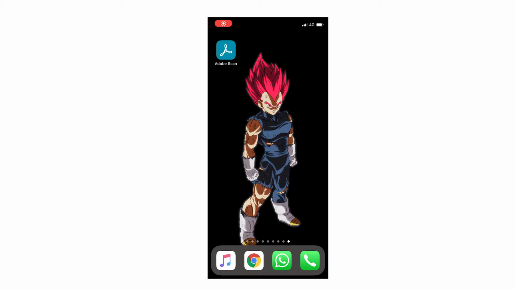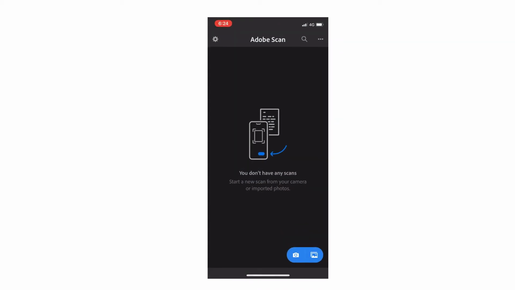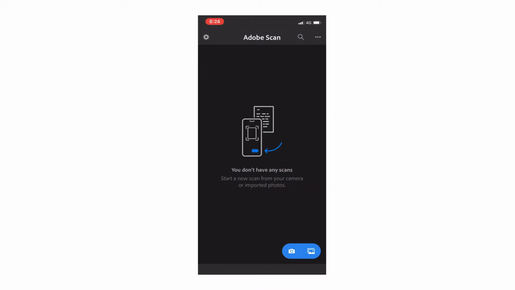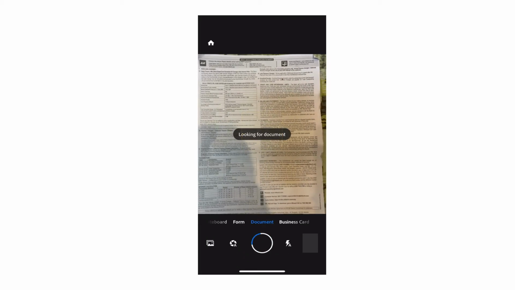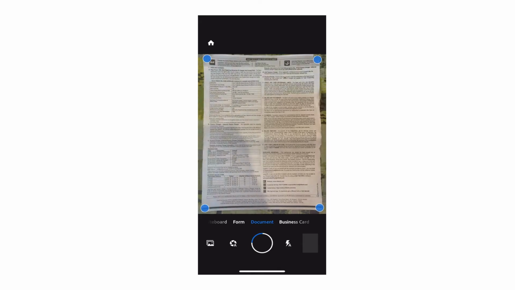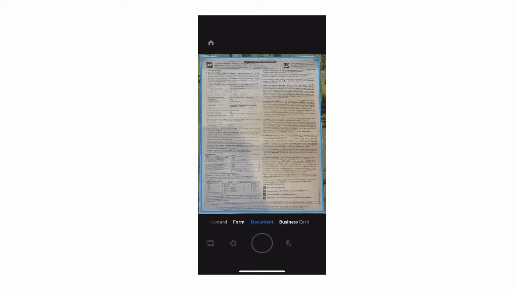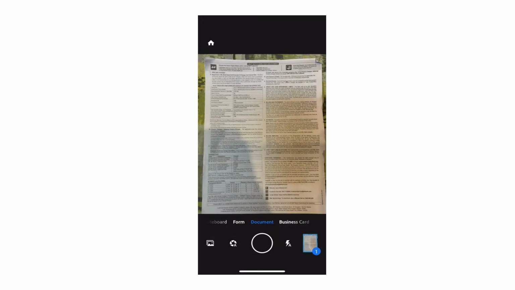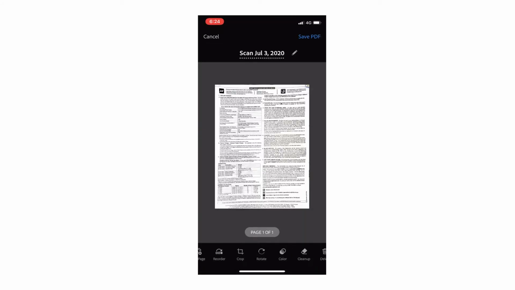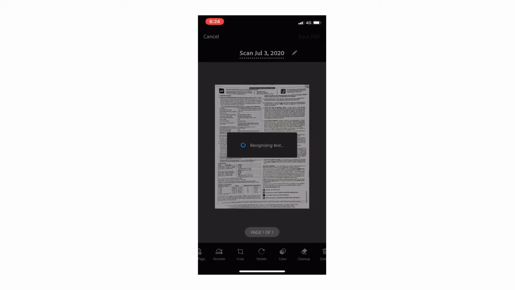Once you install the application, this is how it looks. You just need to scan the document. For that, you need to click here. This will automatically capture the image like this, and then you just need to press continue. Once you do that, the document is ready and you can save it in PDF format.